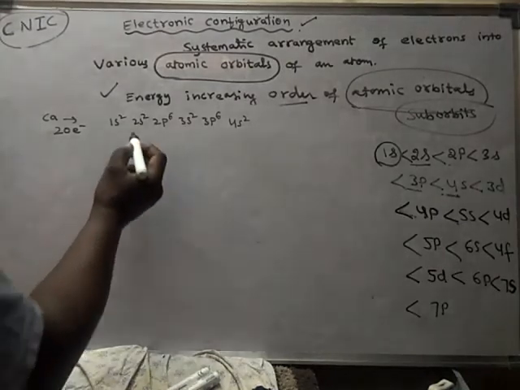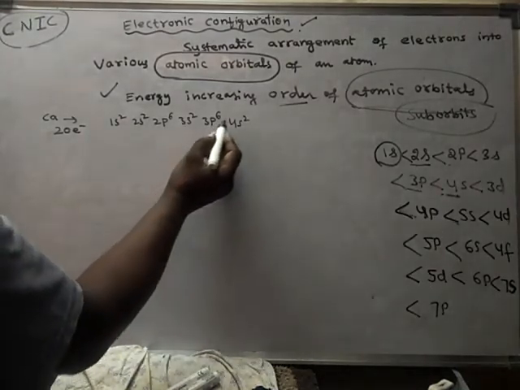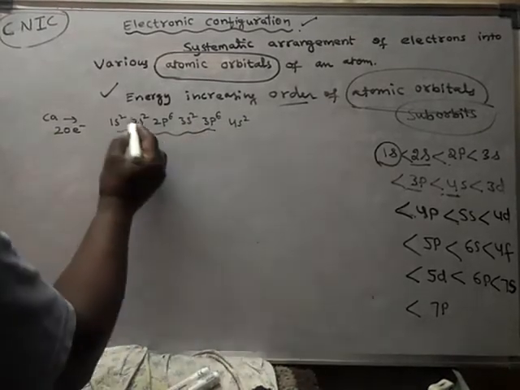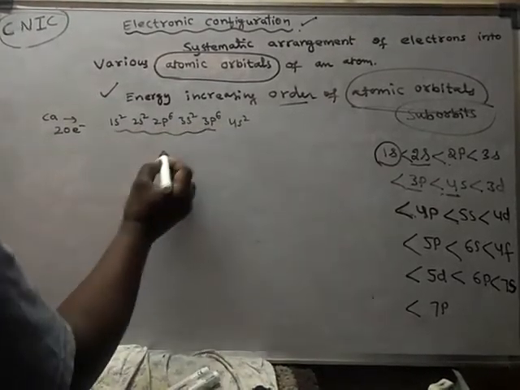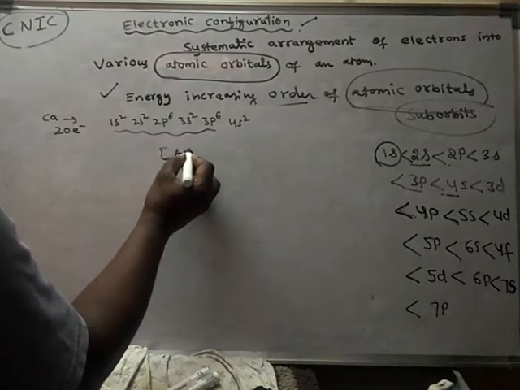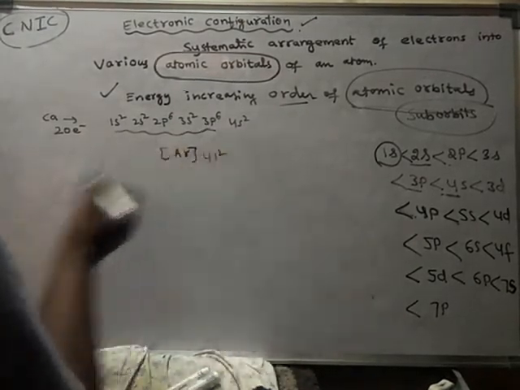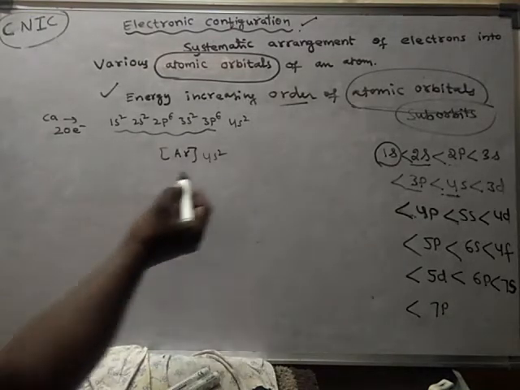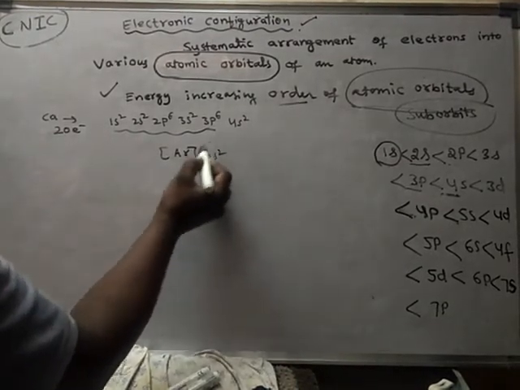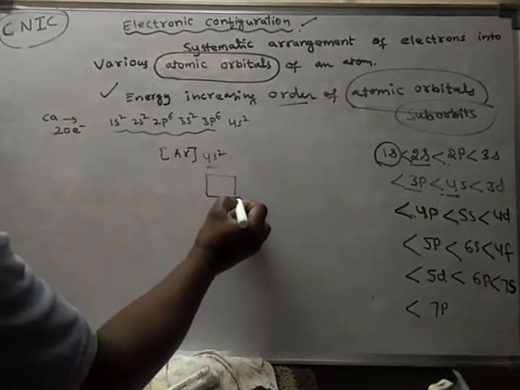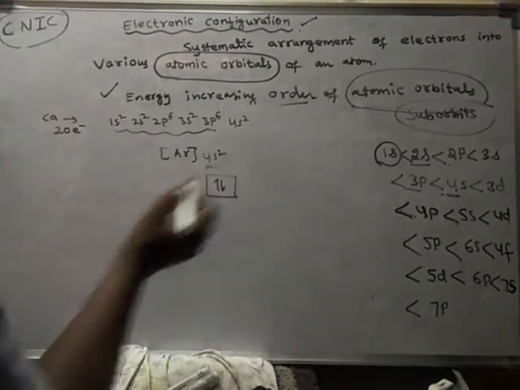So I can write the condensed electronic configuration up to here. It is the configuration of argon, 18 electrons. So I can write argon and 4s2. This is the outermost orbit. 4s2 is the outermost orbit, so the s orbit has only 2 electrons.